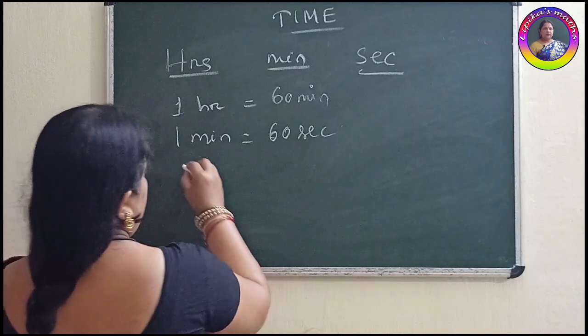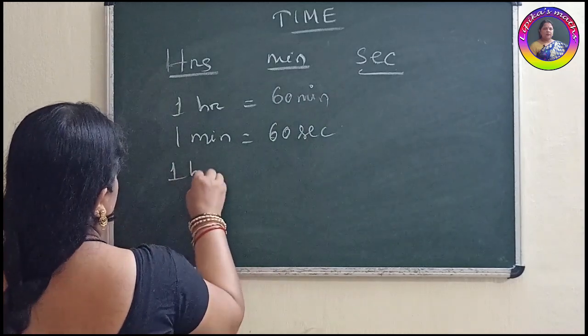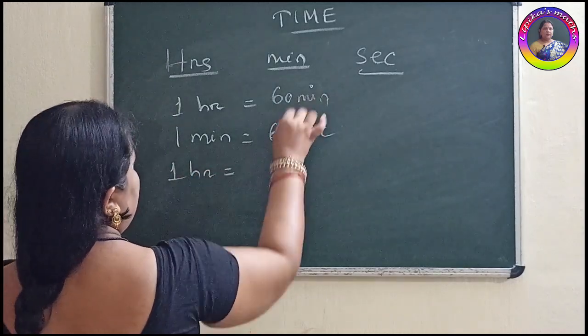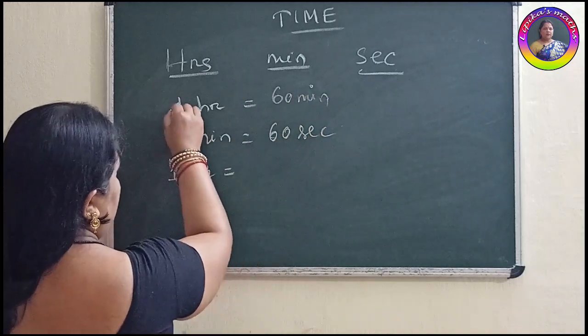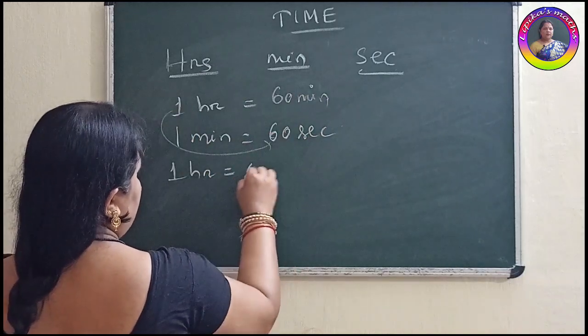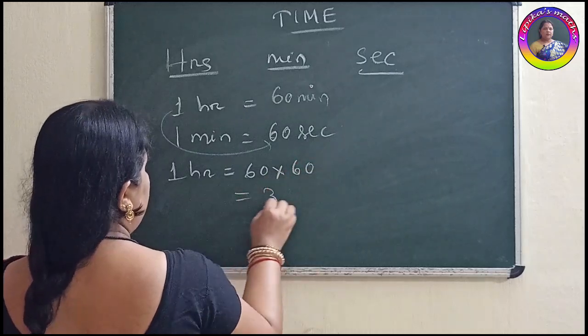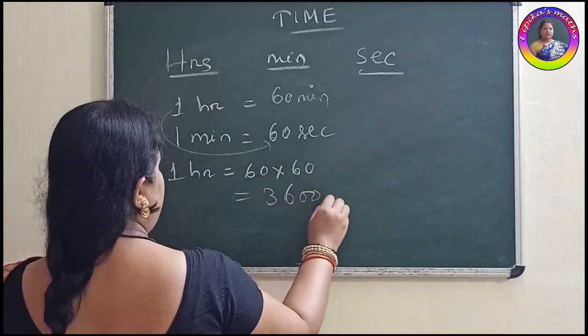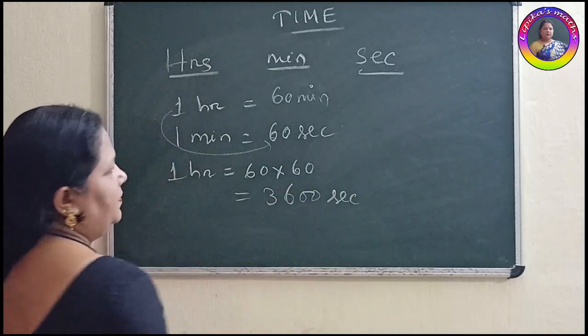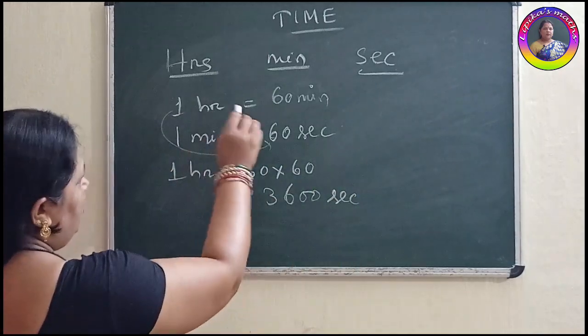Then 1 hour equals 60 into 60. When we are changing hours to seconds, 60 minutes into 60 seconds, all total 3600 seconds. Clear? So you need to remember this.